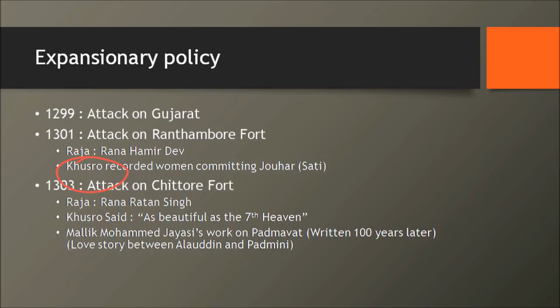Also in 1303, Alauddin Khalji launches yet another attack on Chittor fort. At that point of time, the Raja was Raja Ratan Singh, and Khusro, after seeing the Chittor fort, said that it is as beautiful as the 7th heaven. What on earth is the 7th heaven? According to Islam, there are different levels of heaven, it seems. The first one, second one, third one, and as it goes, the 7th one. The 7th one is called Firdaus.